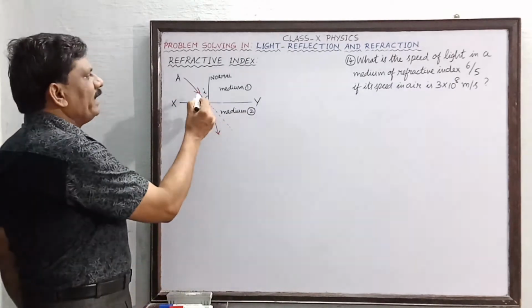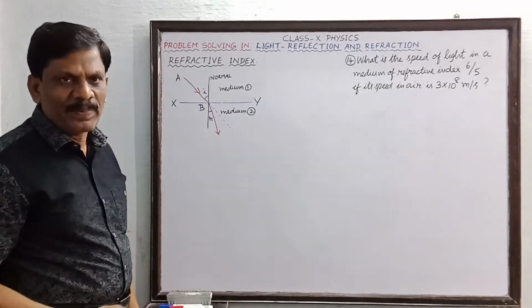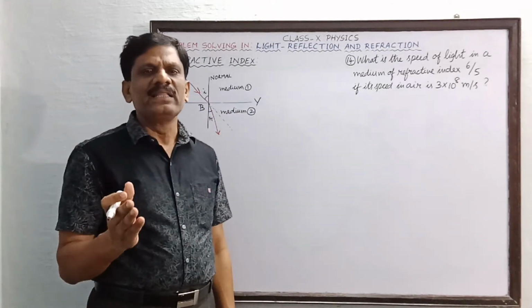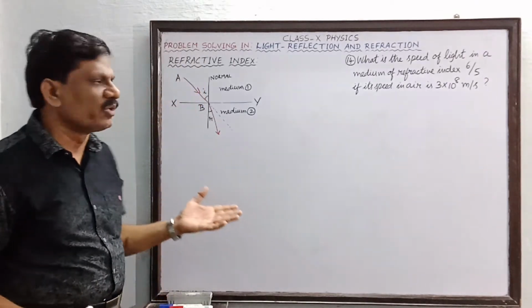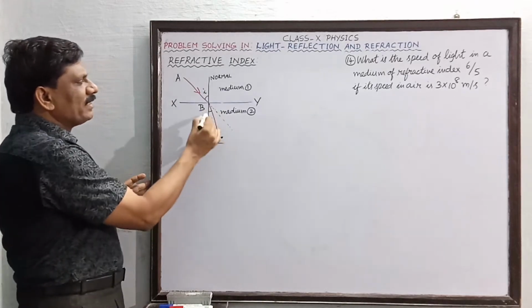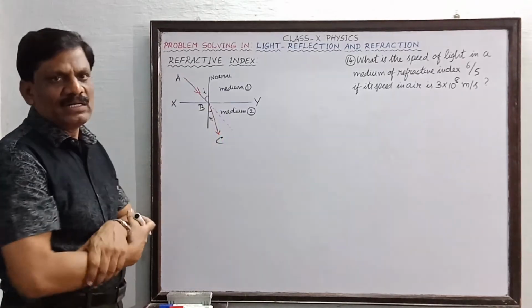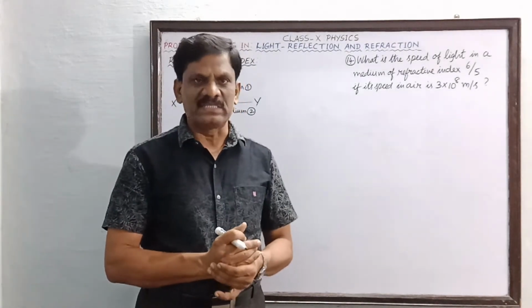So when the light traveling in one medium enters into another medium, it may bend either towards the normal or away from the normal. As per this picture, the ray BC is bending towards the normal. So this bending of light is called refraction of light. You must have studied.